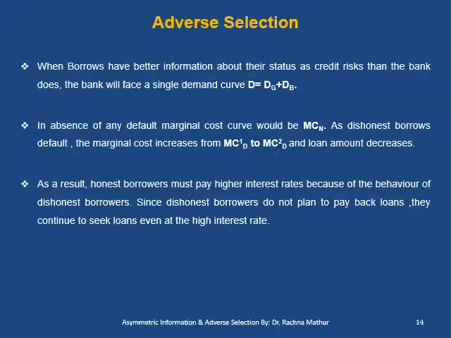So from the last figure of adverse selection, it is clear that when borrowers have better information about their status as credit risk than the bank, the bank will face a single demand curve. In the absence of any default, marginal cost would be MCN. As dishonest borrowers default, marginal cost naturally increases from MC1 to MC2 and the loan amount decreases. As a result, honest borrowers must pay a higher interest rate because of the behavior of dishonest borrowers.